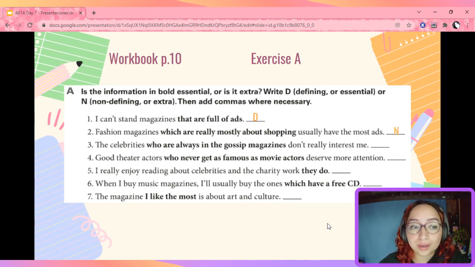Now, if you remember, here we need to add commas. Where should they go? That's right, they should be before and after the relative clause. Right here. Now pause the video and work on the rest. Then we're going to check.